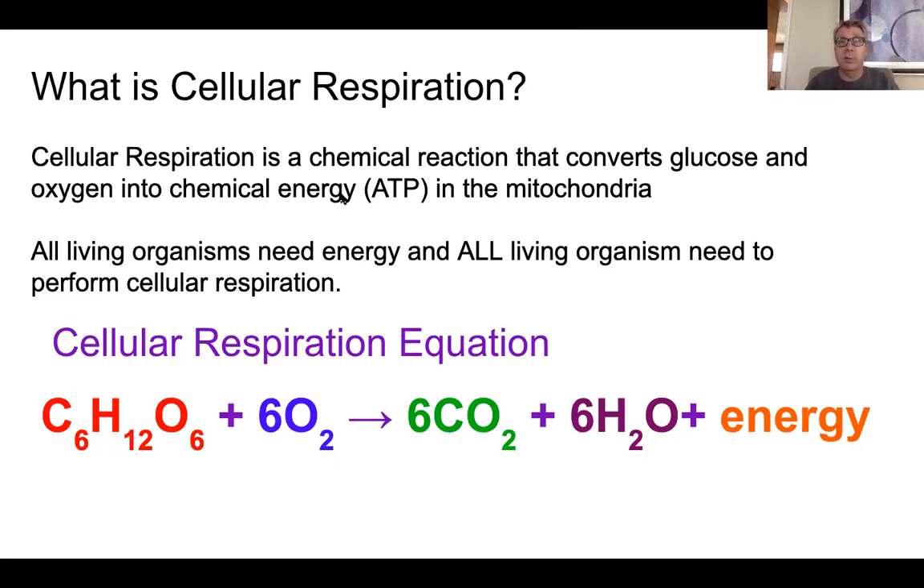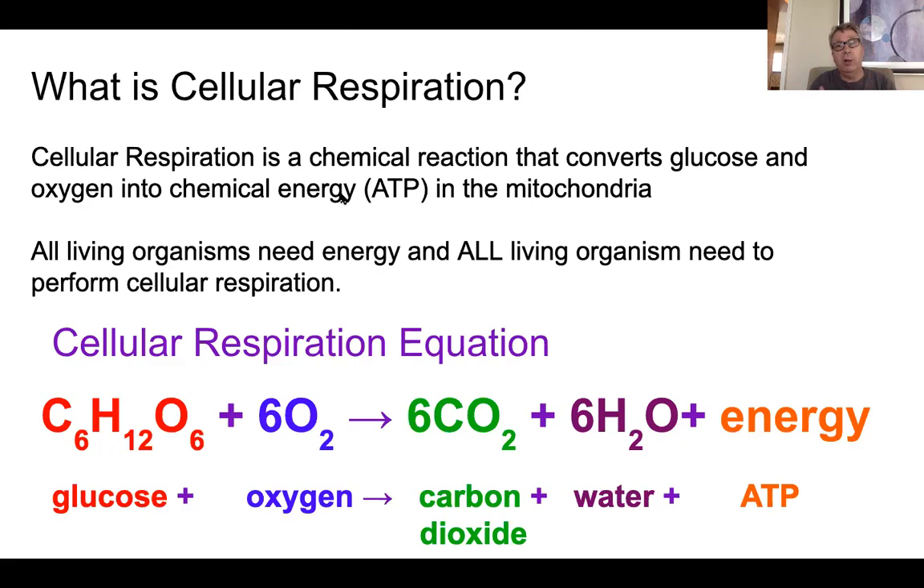So all organisms go through cellular respiration. So here is our equation for cellular respiration. It may look familiar in the sense that it is the opposite of photosynthesis, right? Way back when, we talked about photosynthesis as plants taking in carbon dioxide and water and converting that into oxygen and a sugar, glucose. Well, this is the opposite process.